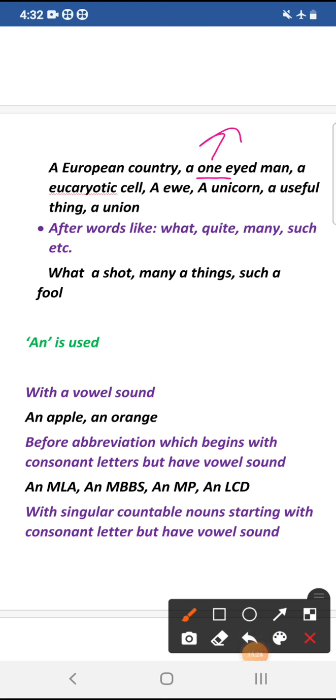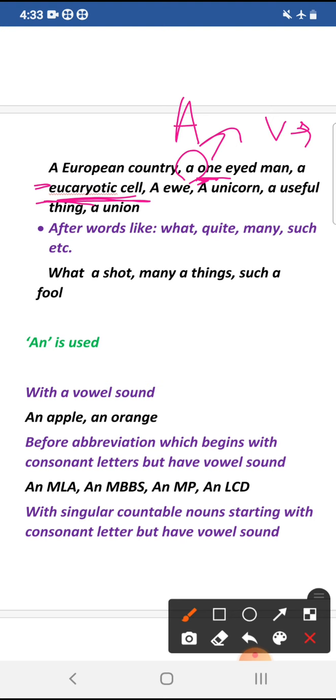Here the word one begins with a vowel letter. The letter is vowel O, but the sound it produces is a w sound. That is a consonant sound. A one-eyed man. Though it begins with a vowel letter, it produces a consonant sound, so it will take the article a with it. A eukaryotic cell also begins with a vowel letter E, but the sound here is a y sound, which is a consonant sound.